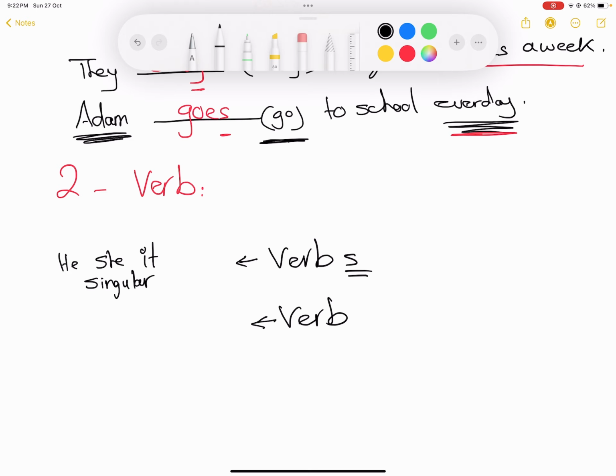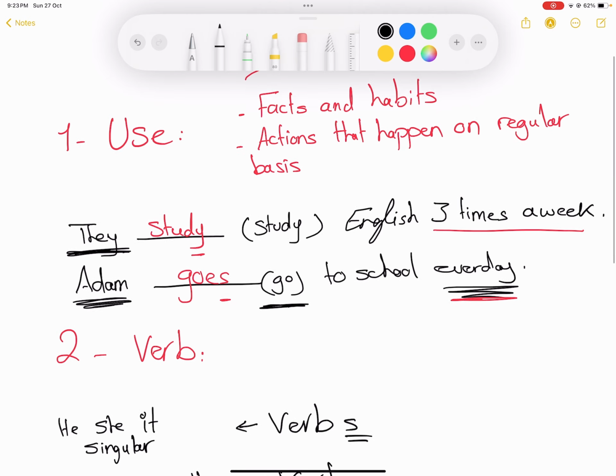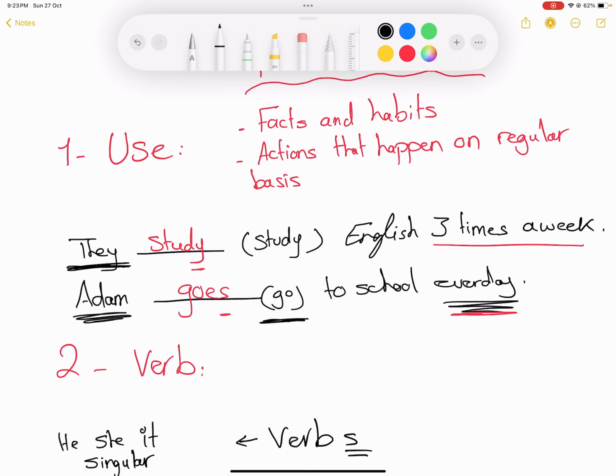What about the verb only without adding an S to the verb? If my subject is I, we, you, or they, or any plural word, the verb will not take an S. It will stay as it is, like what I did here. I said they study. I did not add anything to the verb because here my subject is plural, and this is the present simple because it happens on regular basis. So this is why I did not add anything to the verb.